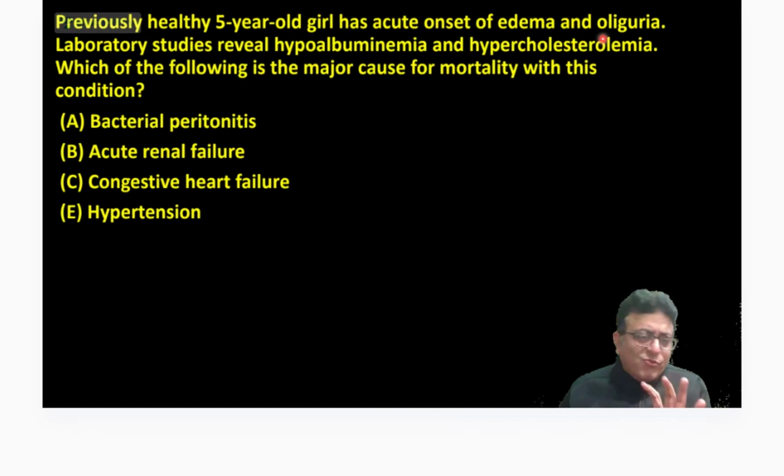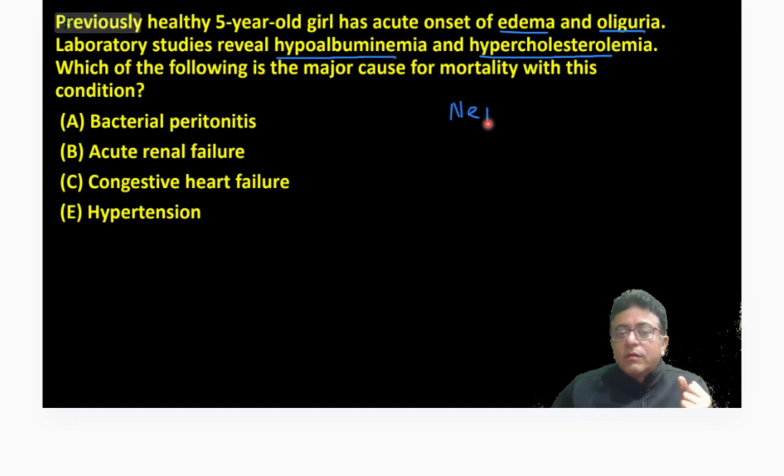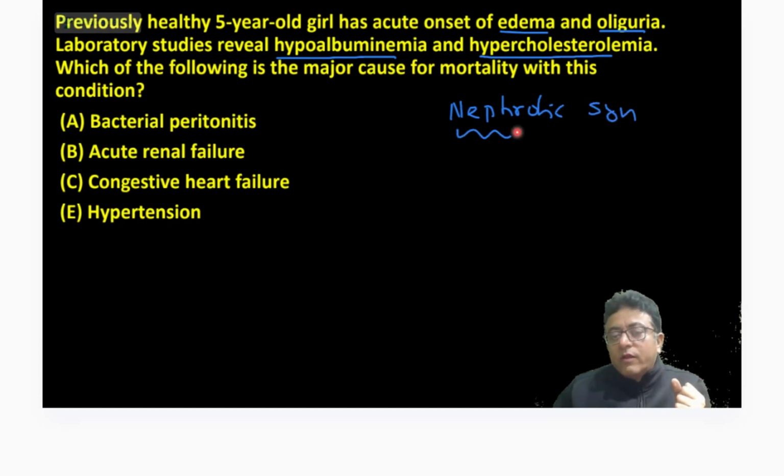Now, if you know this, you can answer very well. Else, you feel it's a renal disease, so child having acute renal failure. This is the beauty sometimes. If you know this, now edema, oliguria, hypercholesterolemia, hypoalbuminemia. What is this? This is nephrotic syndrome, my friend. Nephrotic syndrome.